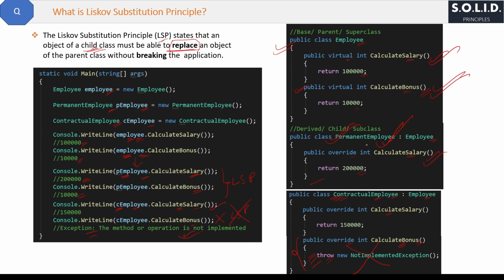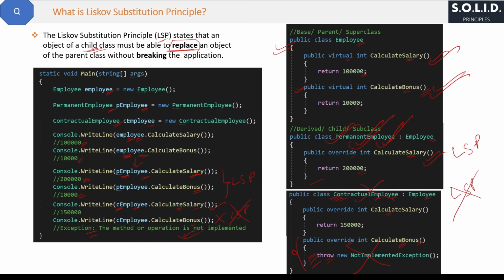Like in our example, all employee class methods are applicable for permanent employee classes, right? All methods, and therefore they are following LSP. But for contractual employee class case, our design is not good, as we are throwing errors here. And because of the calculate bonus method, we all know the reason, that's why we are violating the LSP here.